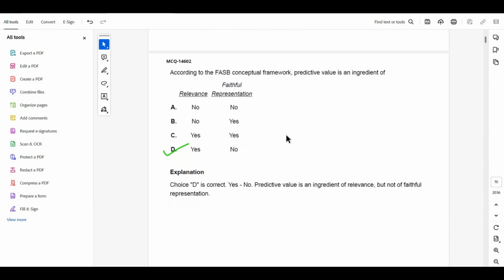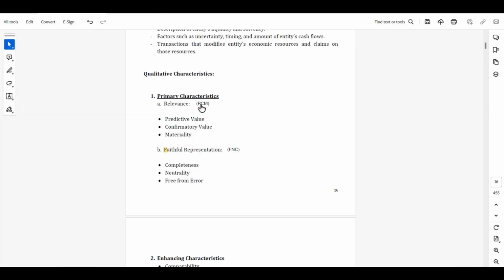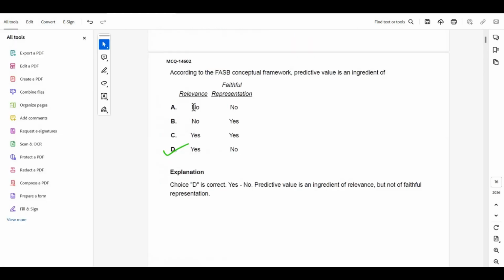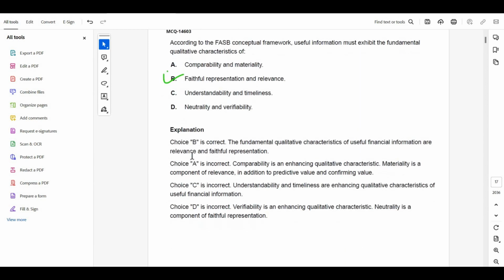According to the FASB conceptual framework, predictive value is an ingredient of relevance, which has 3 things: PCM, P for predictive value, C for confirmatory value, and M for materiality. So the predictive value is a part of relevance. Predictive value is a part of relevance. The answer will be D. Moving forward to the next one.